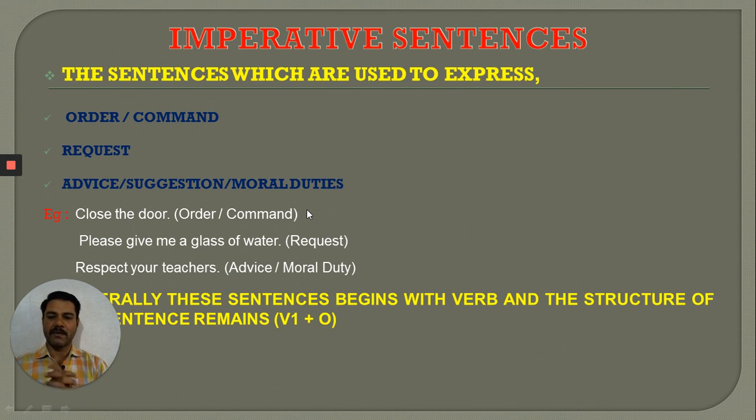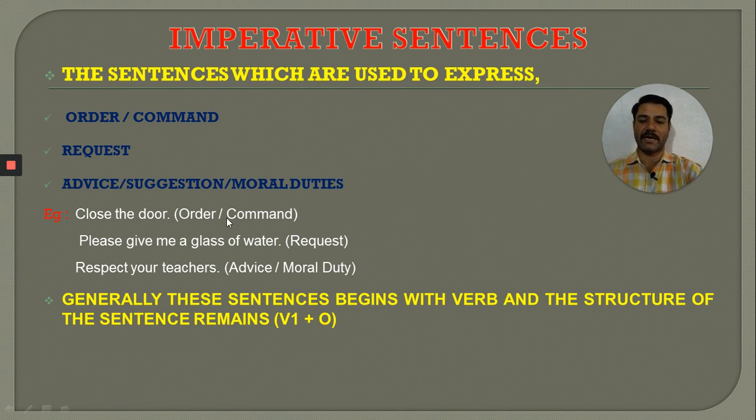For example, close the door. This is a type of order we are giving to someone. And next, please give me a glass of water. The word please itself is revealing that it is the case of a request. Respect your teachers. This is advice also and a form of moral duty also. It becomes our moral duty to respect our teachers.